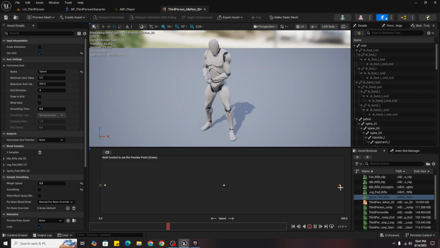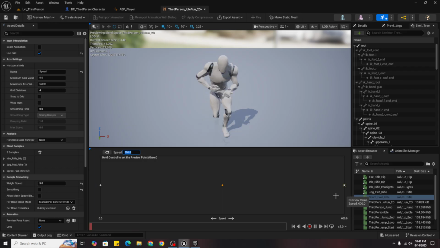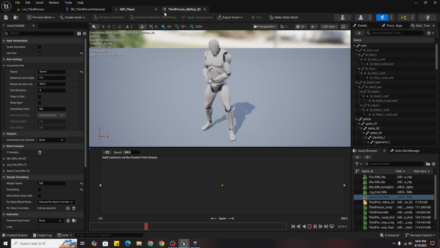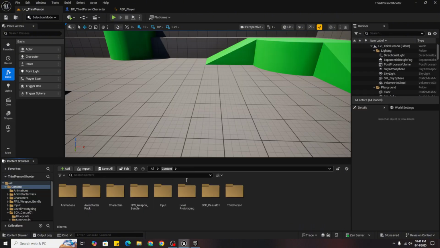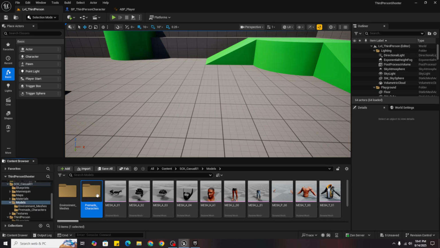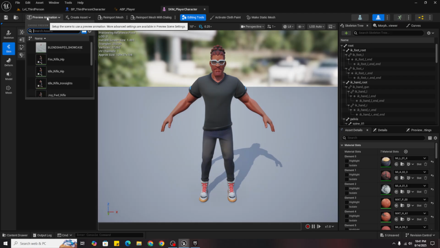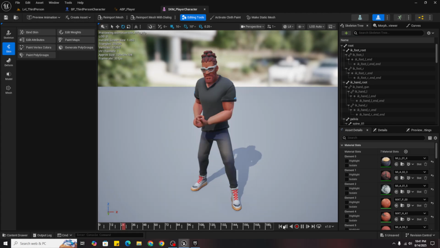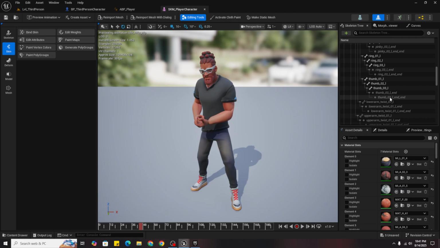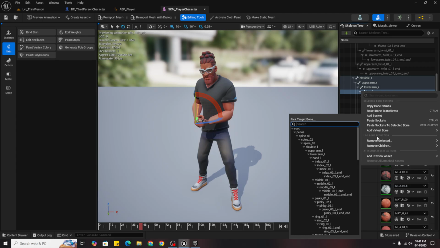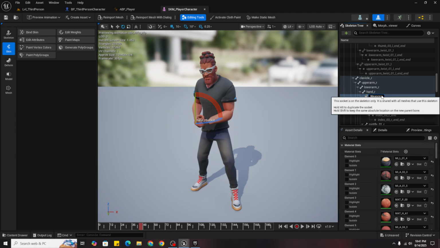Click on the middle one and set the speed to be 300 so it's exact. Now you will see it's blended. After you have done that, close it and go to your character mesh again. Preview animation and rifle, not firing, idle, and pause it. Come down and find hand R, click on it, right click and add socket. Name the socket as you want. I will name it weapon underscore socket. Just remember it, we might need it later.